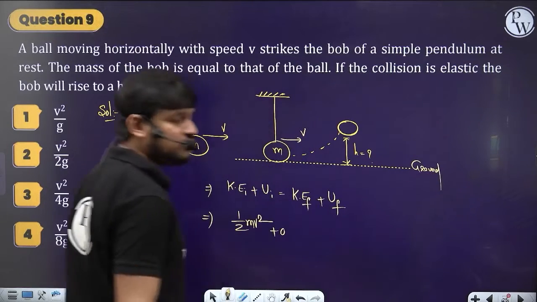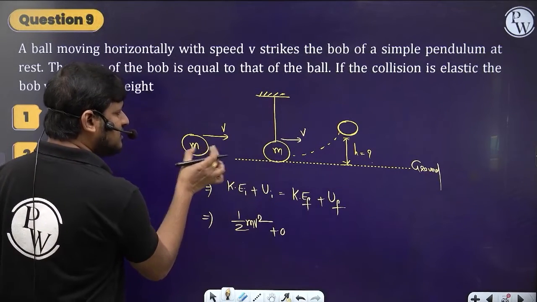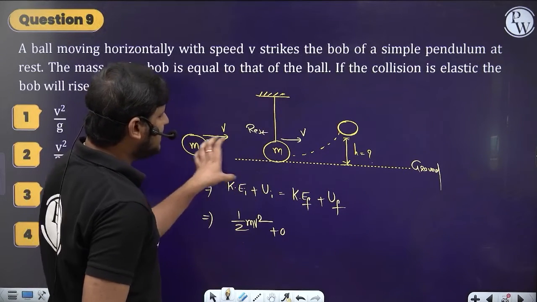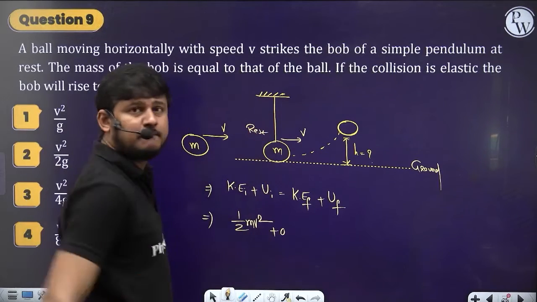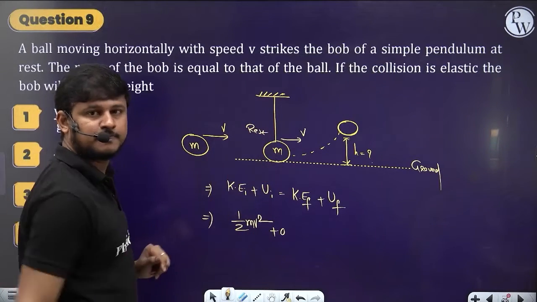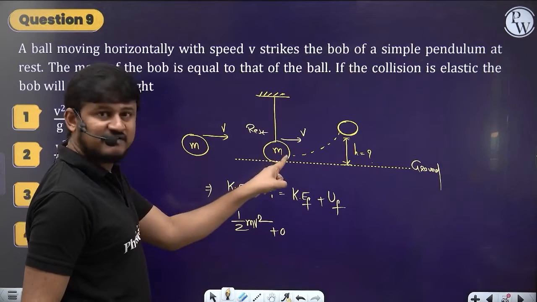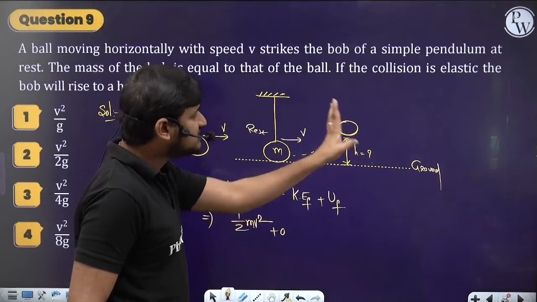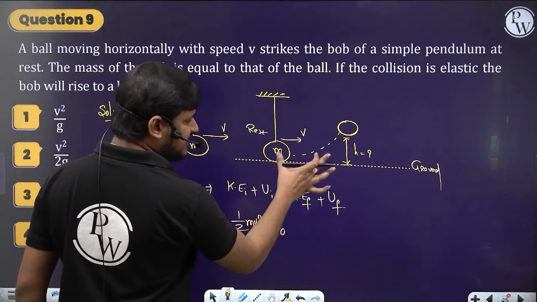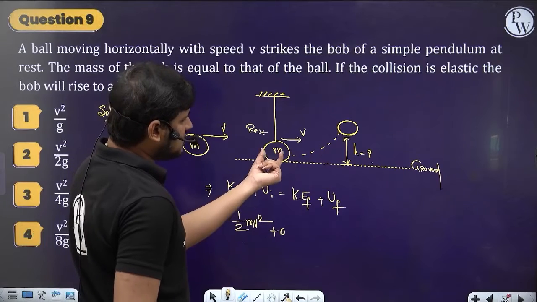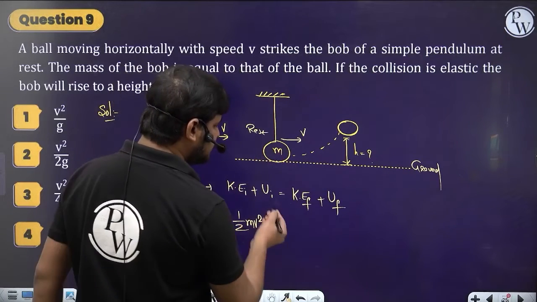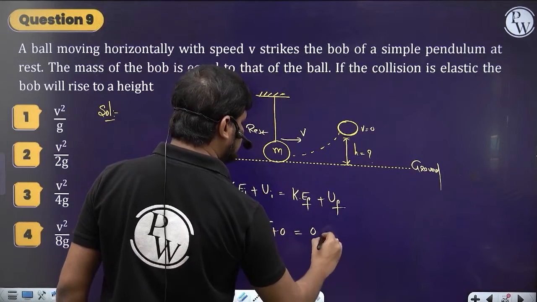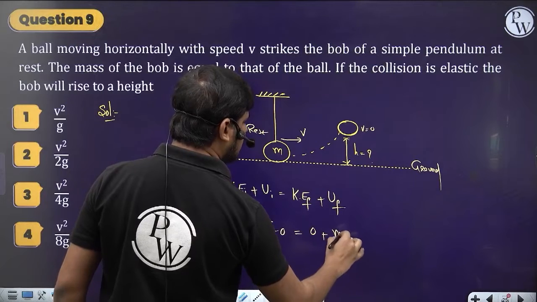The only thing you have to understand here is that this bob is initially at rest. Once the ball comes and hits it, it gives its velocity to the bob of mass m, because these two are identical. Yes or no? So it moves with a velocity v and rises to some height h. What is that height we have to find? I am applying the conservation of mechanical energy between these two points. The initial kinetic energy is half m v square, and the initial potential energy is 0. Finally it comes to rest, so the final kinetic energy is 0, and it has risen to a height h.